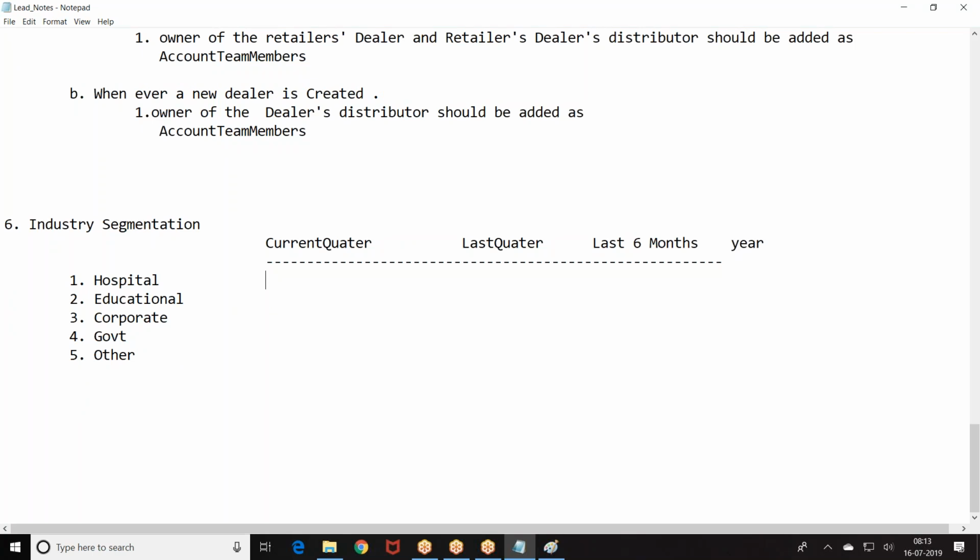Industry wise, they want to categorize how much revenue they got. So these dealers are very good at selling the products to hospitals. These dealers are very good at selling the products to education institutes. These people are very good at selling the products to corporates, so I want to know industry wise how much they sold. So that is industry segmented. Again, they have product segmentation.